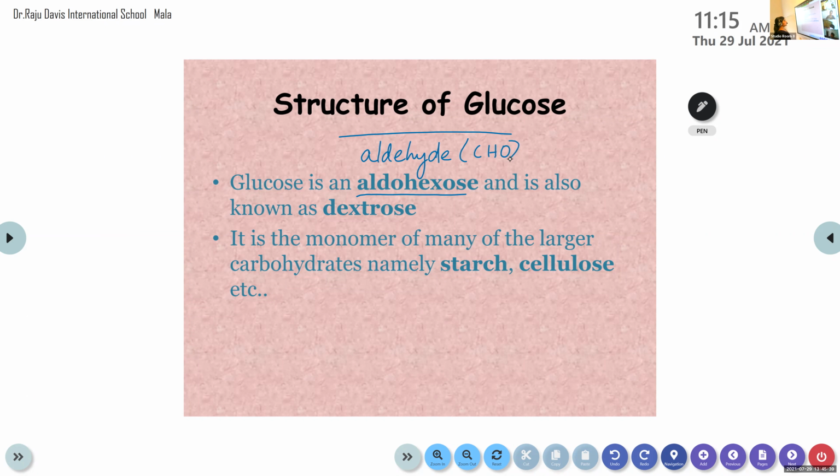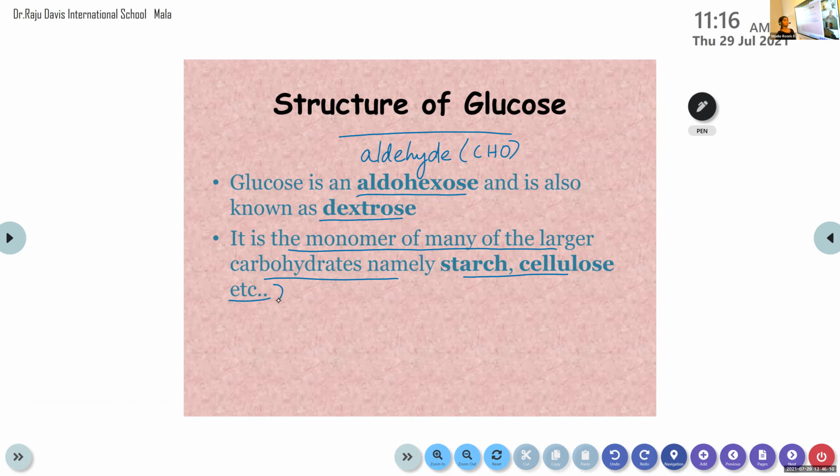Okay, glucose is an aldohexose and it is also known as dextrose. It's another name for glucose. Aldohexose is named according to the functional group present. If aldehyde is present, it is known as aldose, right? And 6 carbon atoms are there, so aldohexose. And the other name is dextrose. And this glucose is considered the monomer of many of the larger carbohydrates, namely starch, cellulose, etc.